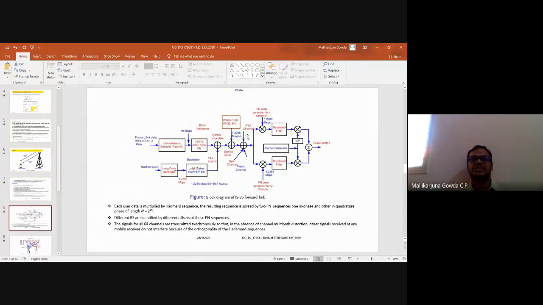As I said, the pilot channel is used to measure the channel characteristics, right? The synchronization channel is used for time synchronization, and the paging channel is used to page the mobile users. Then the output of that will be separated. Each user, I said, is multiplied by the Walsh code or Hadamard sequence. Then the resulting sequence is separated into two pseudo-noise sequences, one in phase and another quadrature phase. The length of these in-phase and quadrature-phase pseudo-noise sequences will be 2 power 15.